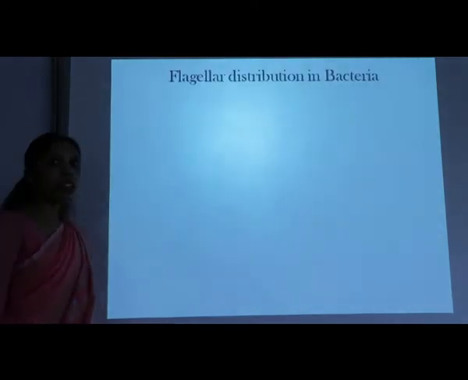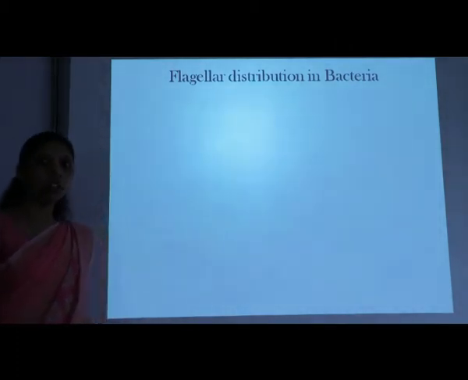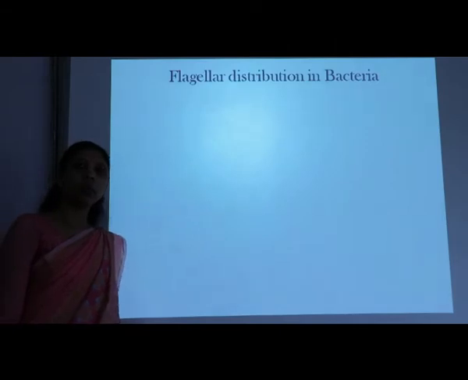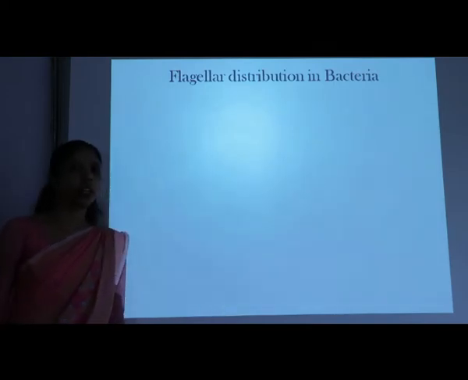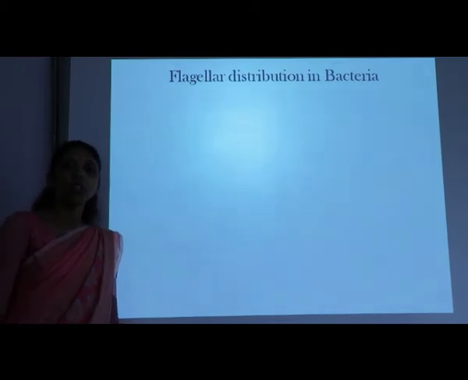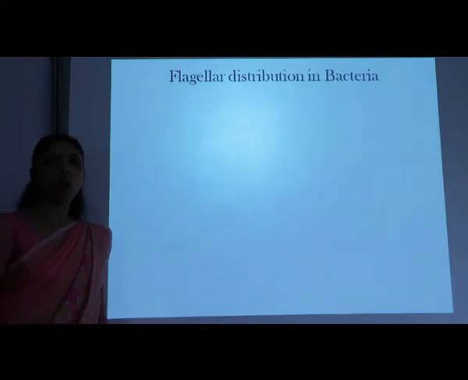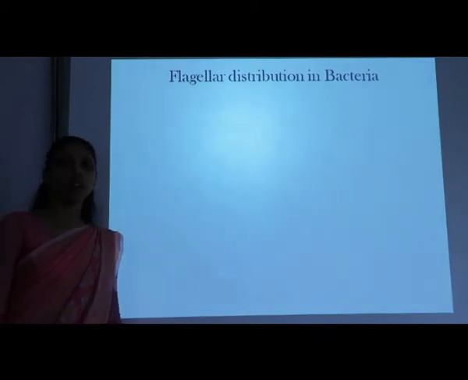Now, flagella is one of the very important external appendages observed in most of the bacteria, which is helpful in locomotion, for the movement process. So if the bacteria wants to move from one place to another, it will use a very important locomotory structure called flagella. The bacterial cell may have a single flagellum, or it may have more than one flagellum.